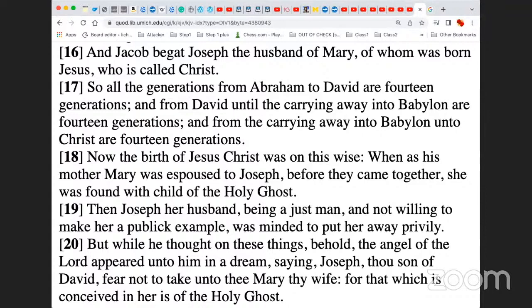Where did you read the begot thing, like you pointed out in verse 3? So we read Jacob begot Joseph. You established in verse 2, which I like what you did, and I agree, that Jacob begot Joseph. So that shows a father and son relationship. And then you established Mary of whom was born, so Mary's the mother. But where do you see a father and son connection between Jesus and Joseph from verse 16?